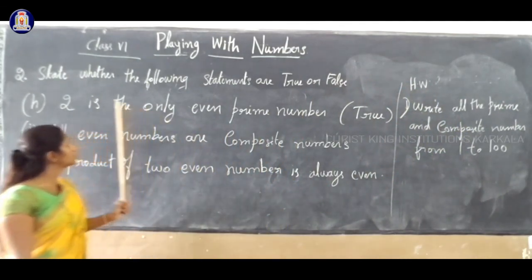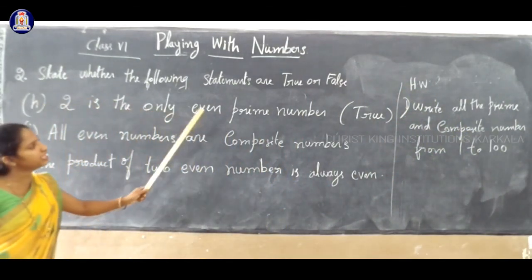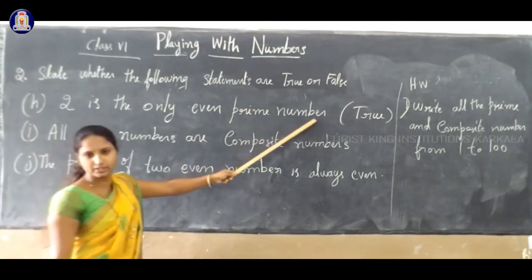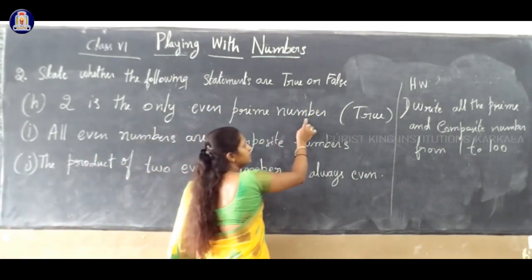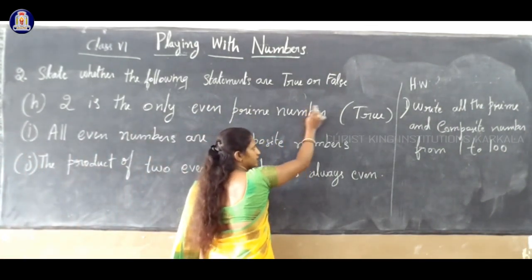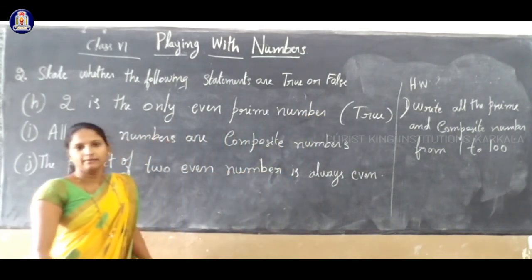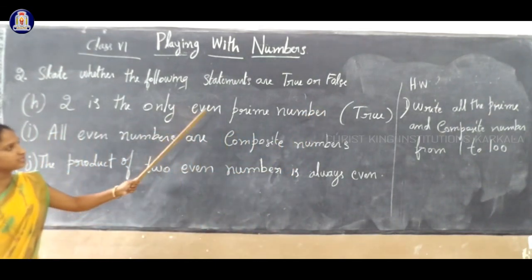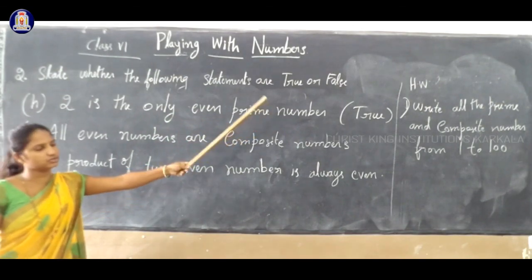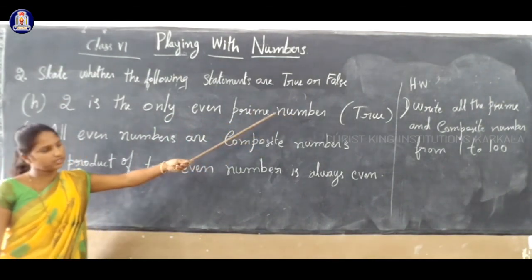So now see your question. 2 is the only even prime number. It is 2. So the smallest prime number is 2, right? Next, all we will get are odd prime numbers. So 2 is the only even prime number. So this statement is true. Clear?